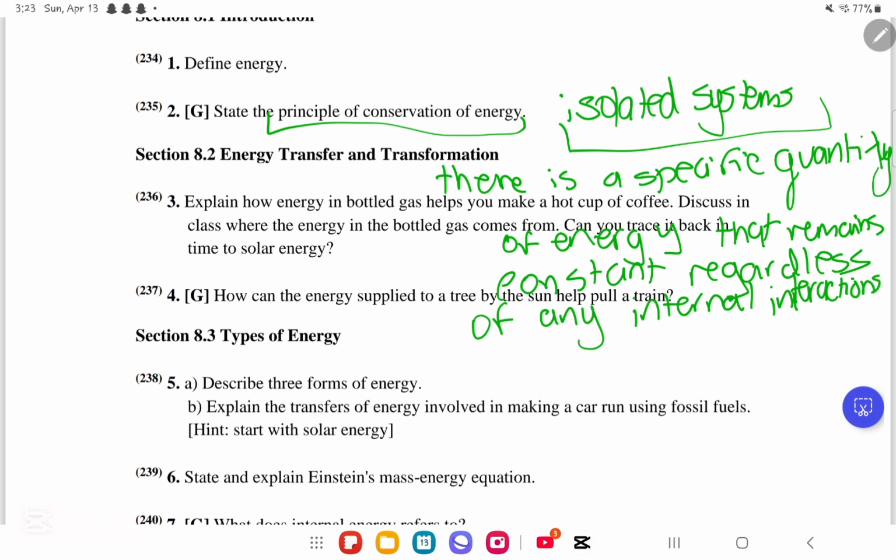So, in the isolated system, there is a specific quantity of energy that remains constant regardless of any internal interactions. This is the principle of conservation of energy.